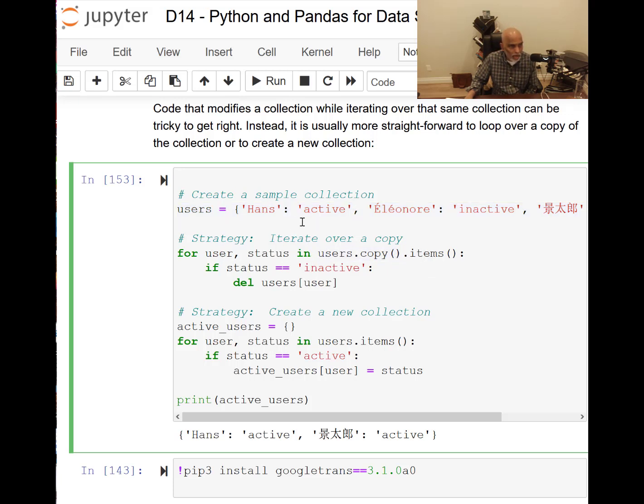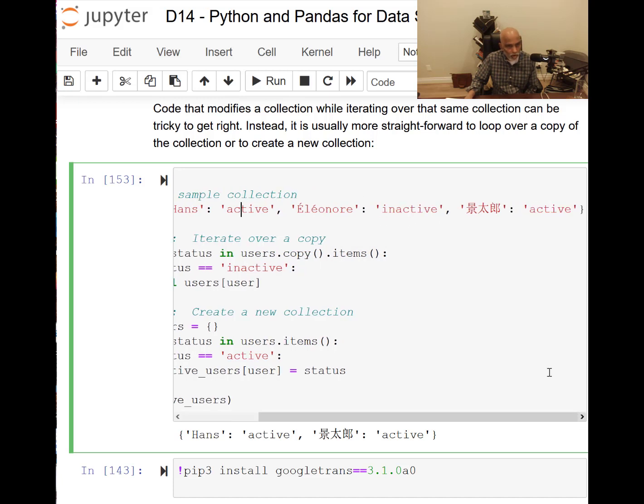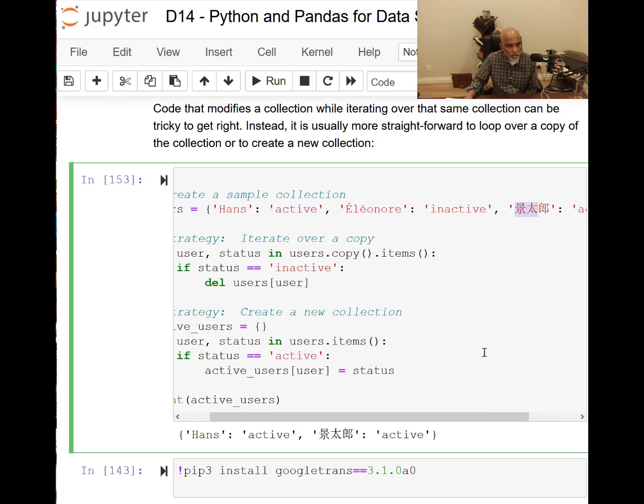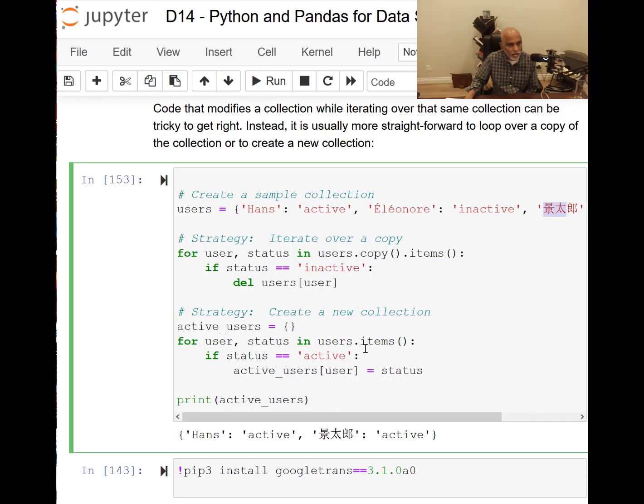So the username is Hans, his status is active. Username is Eleanor, and the status is inactive. Let's go into the details later, but nonetheless you can execute that here. What matters is you are only checking if status is inactive. Then delete that user from the users. From the users you delete that user if the status is inactive.